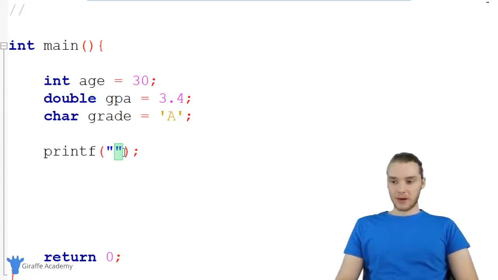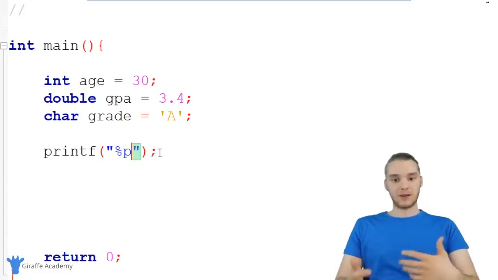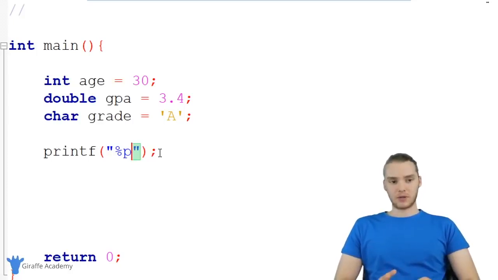So down here, if I want to print out a memory address, I need to use a % and a P. Normally if I was just going to print out a number, I could say %d, or I could say %c for a character. When we want to print out a physical memory address, we're going to say %p. And this actually stands for pointer. We're not going to talk about pointers in this tutorial, we're just going to talk about memory addresses. But just know that you need to say %p.